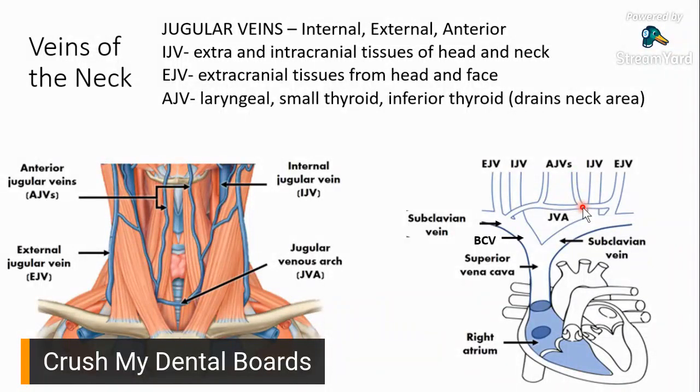Now, anterior jugular vein, if you would trace it, you'd see na it can go drain directly into your subclavian vein, or take a look at this other side, or it can drain into your external jugular vein. Okay? So it's normal. There are anterior jugular veins that would drain directly into your subclavian vein, but there are anterior jugular veins that would drain first to your external jugular vein.